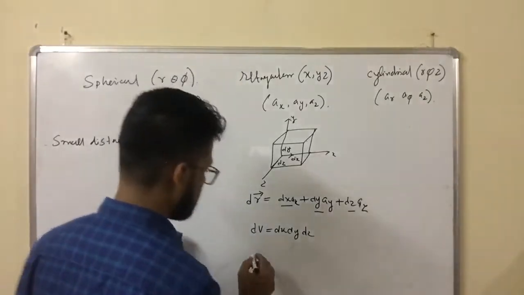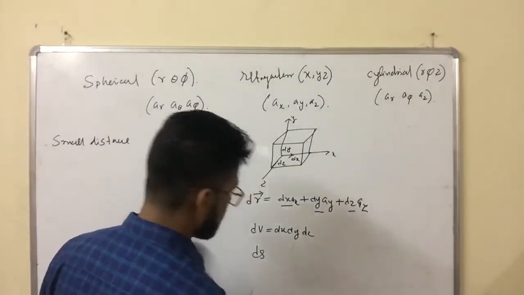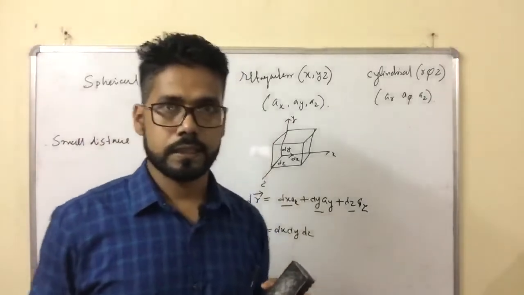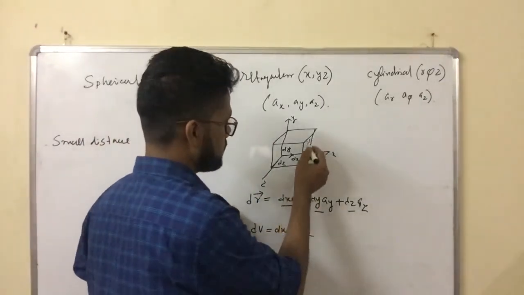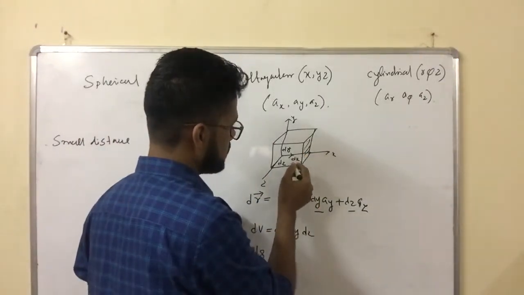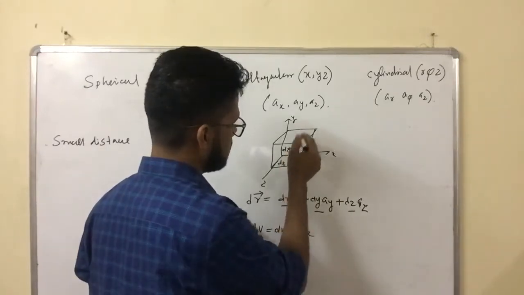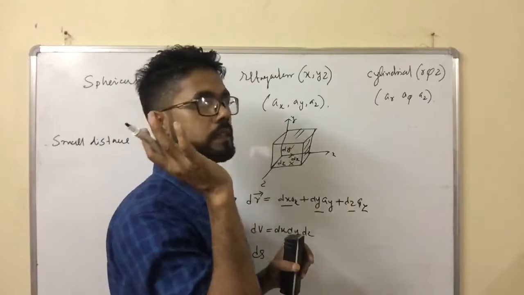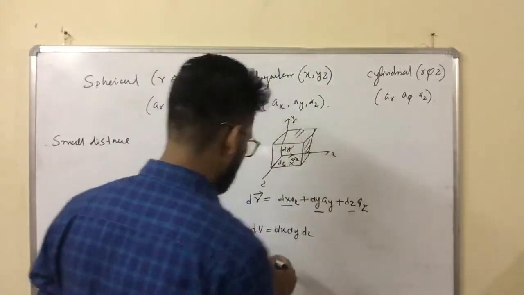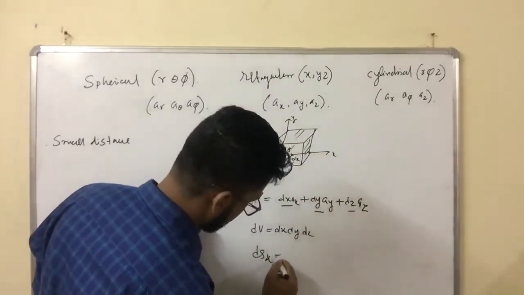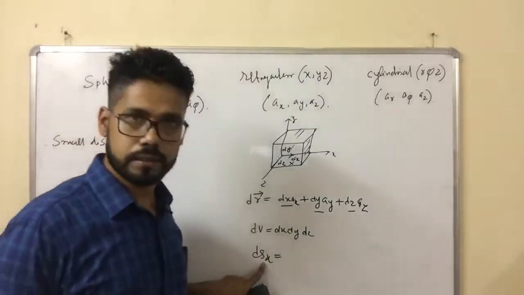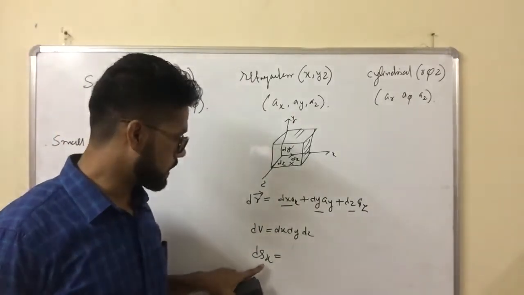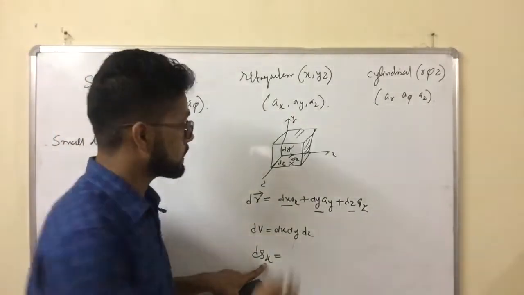Now surface area: whenever we consider the surface area, there are three surface areas along three directions, and three in the opposite directions. Surface area is a vector, so we consider the surface area along the x direction. X direction means this surface.